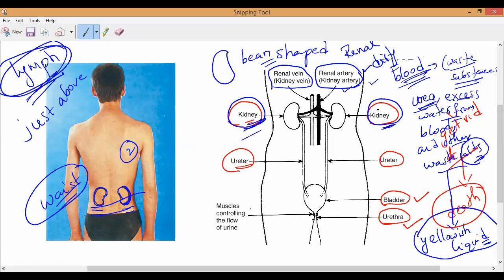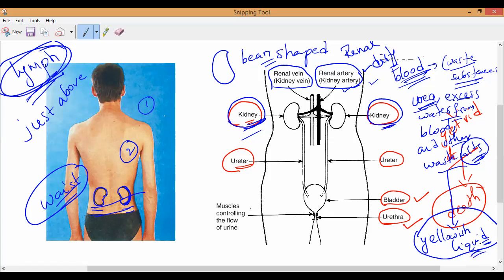Next point. One more question will come. By that time you have to write it. What is the functioning of the kidney? What is the major role of kidneys? Kidneys remove urea, excess water from the blood, and other waste salts. Do you understand? And they will produce a yellowish liquid.